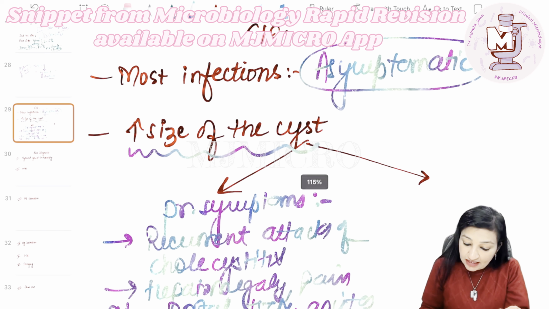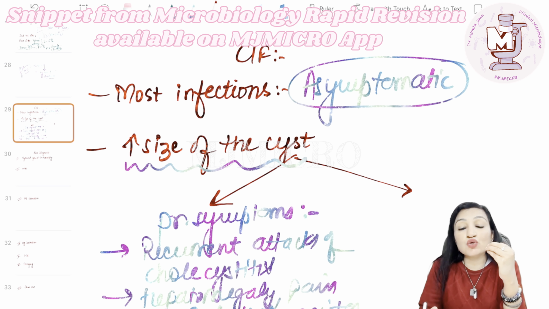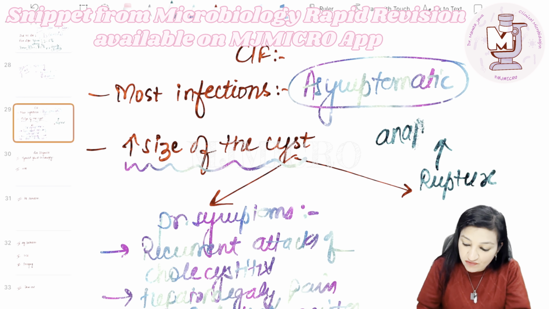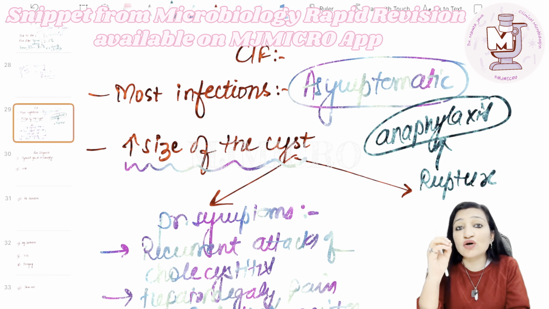Okay, and then the size increase may be so tremendous that the cyst may even rupture. So rupture of the cyst can also occur, which can lead to anaphylaxis, because the hydatid cyst has got a very allergic fluid present in it.